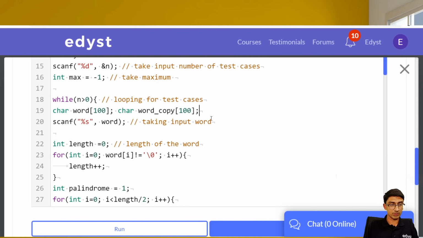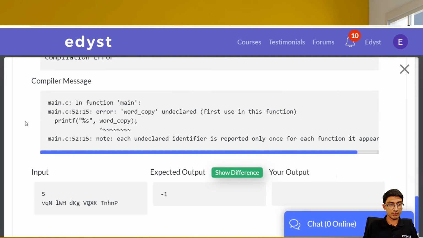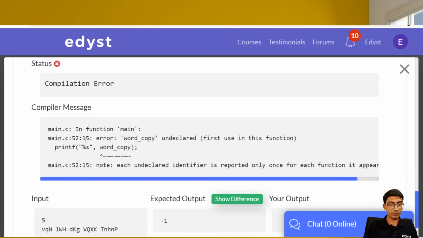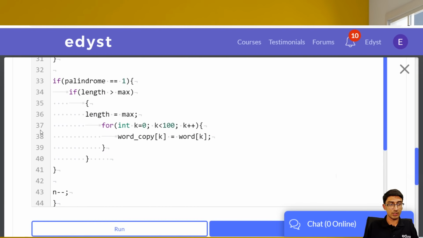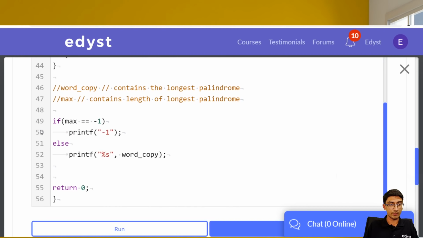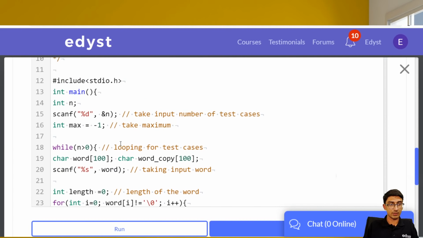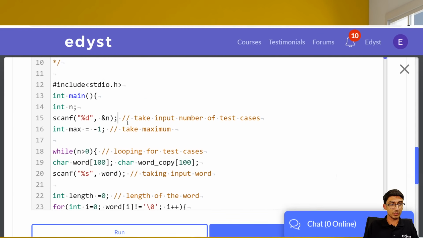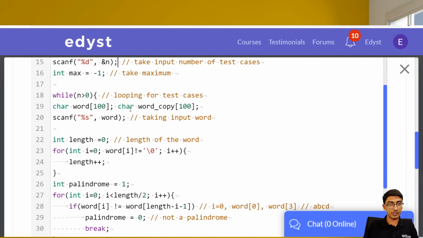What is the exact line? It says at 52 undeclared, each is reported once. Okay, so main C 52 15. So if I'm on line 52, and column 15, why does it complain over here that word underscore copy is not there? Okay, let me try something like this.